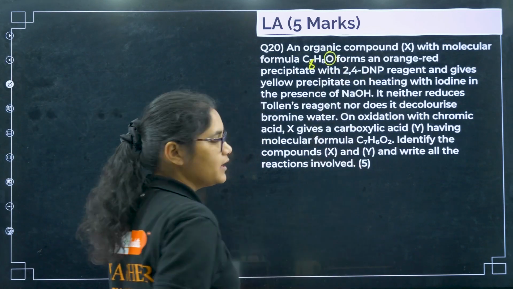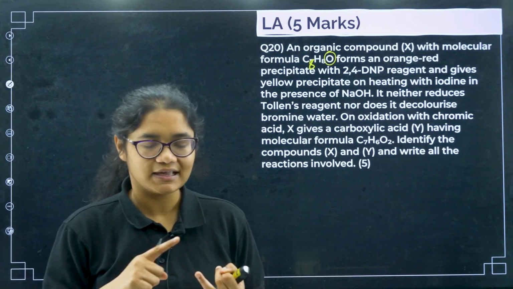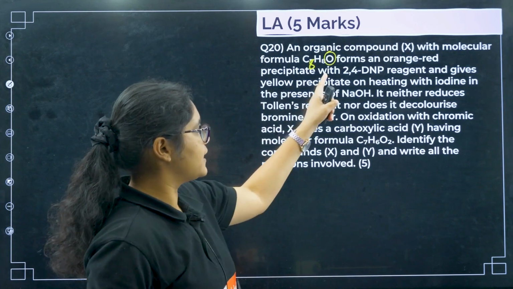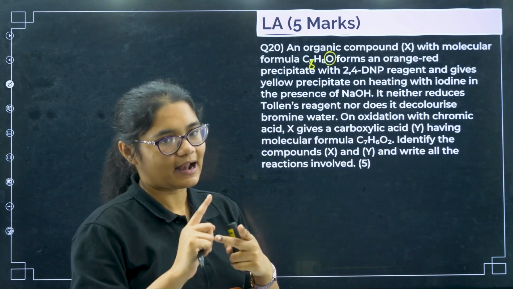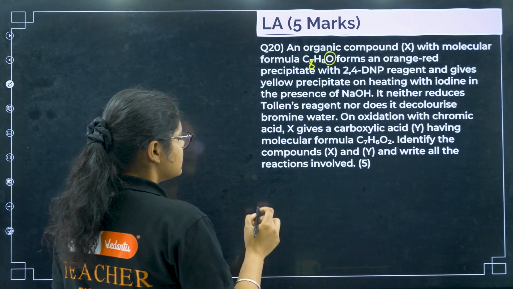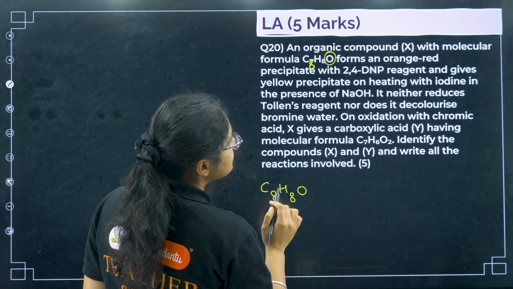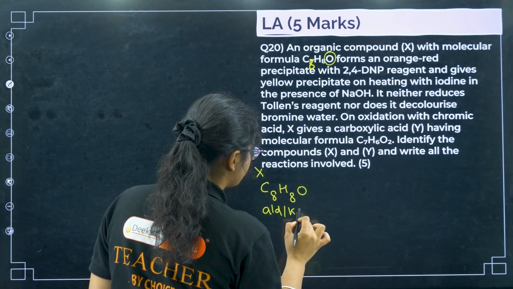When we have only one oxygen, what all functional groups we can think of? We can think alcohols, ethers, aldehydes and ketones. But now when it is saying that it is reacting with 2,4-DNP, that means it can be either an aldehyde or a ketone group. So I have C8H8O, that is your X, which is an aldehyde or ketone.